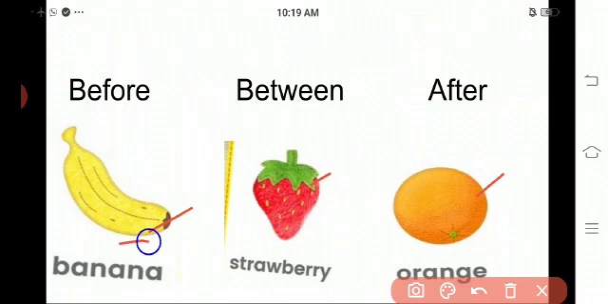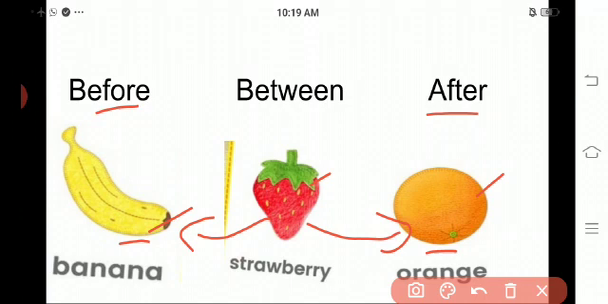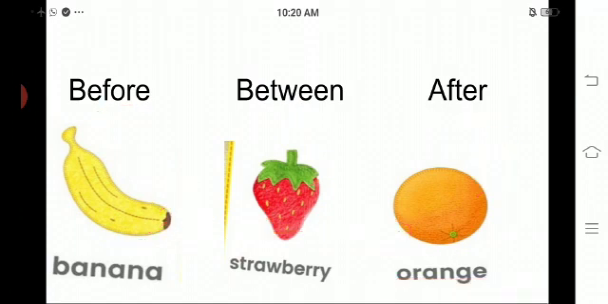The banana is placed before the strawberry. Okay, the orange is placed after the strawberry. Thus, the strawberry is placed in between the banana and orange. Okay, do you understand, children? Let me go to the next one.